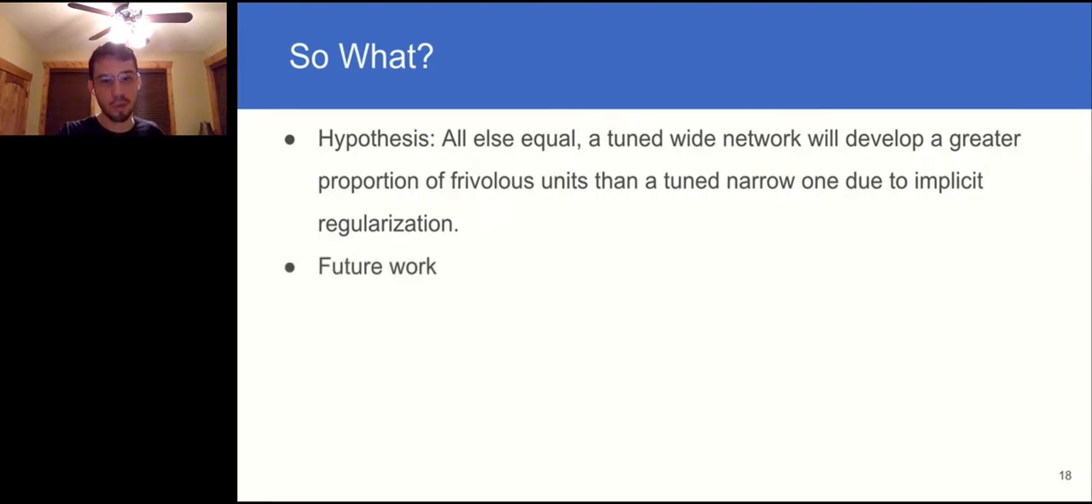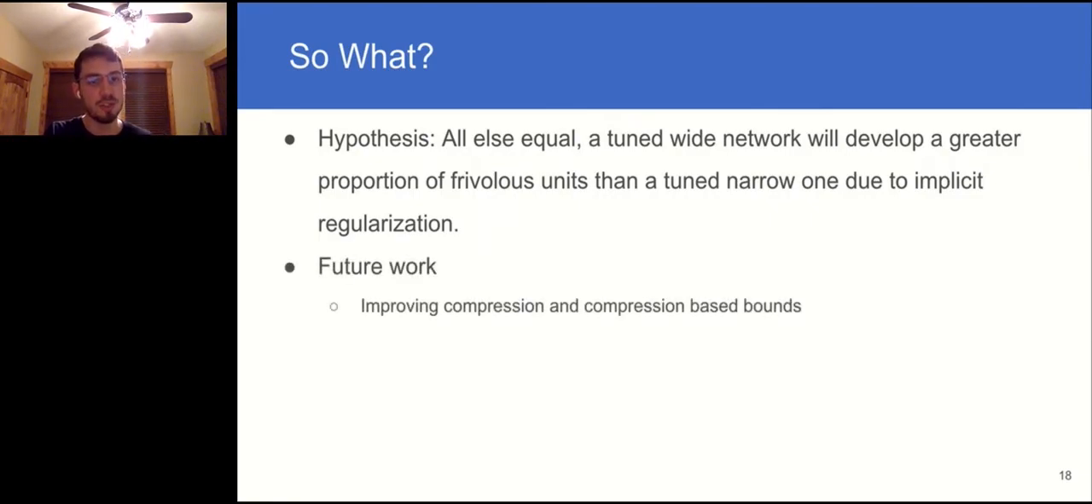And some notes on future work and limitations. These findings suggest ways to improve on baselines for compression and compression-based generalization bounds that only consider one of the two types of frivolous units. In fact, one very recent and impressive paper from Zhou et al. developed non-vacuous compression-based generalization bounds at the ImageNet level, but they only considered prunability. So considering redundancy too could be a natural opportunity for tighter results.